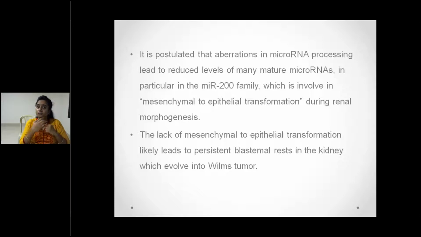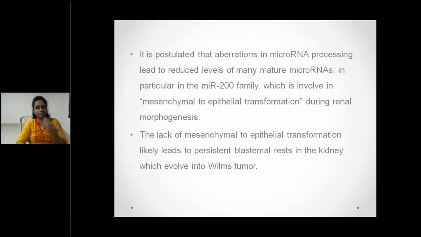For the formation of the kidney, this microRNA family is very important. So the kidney is not formed properly, and there may be immature cells. That's why the name is nephroblastoma.